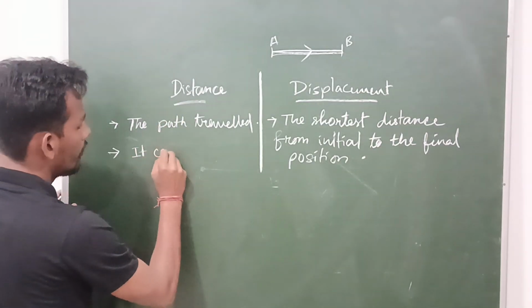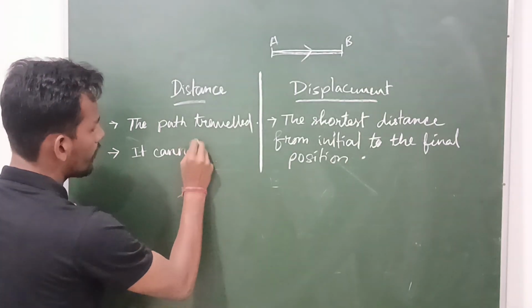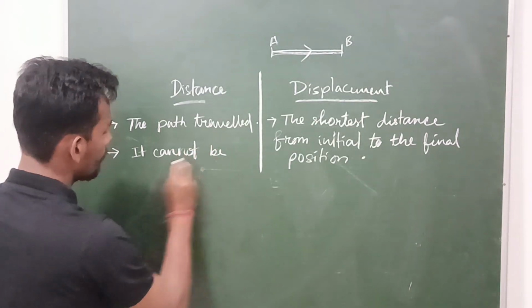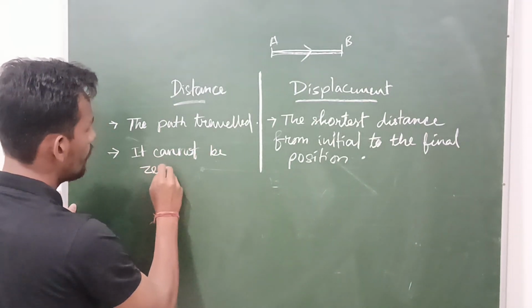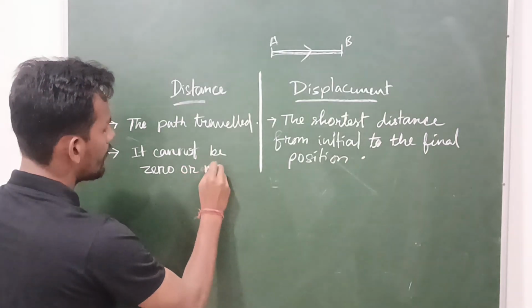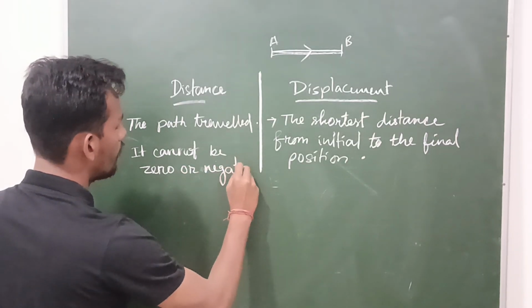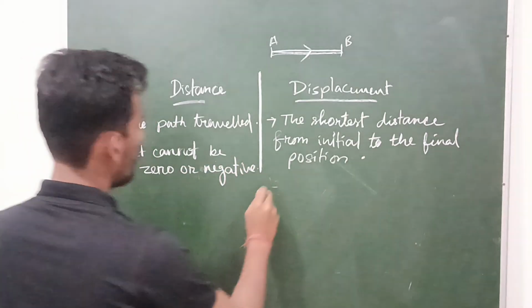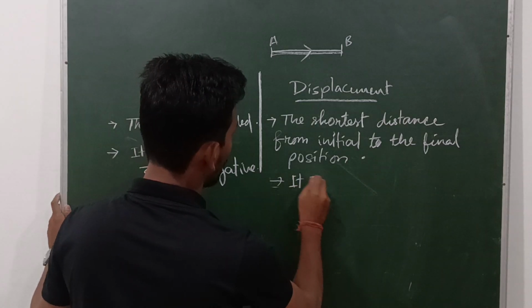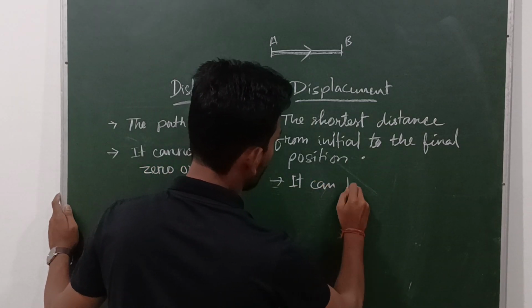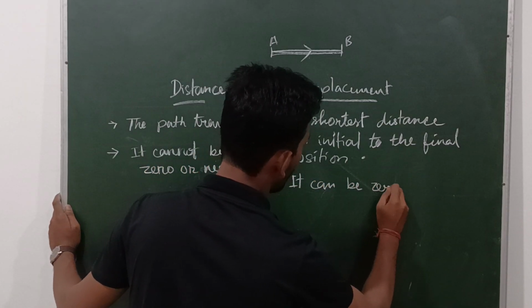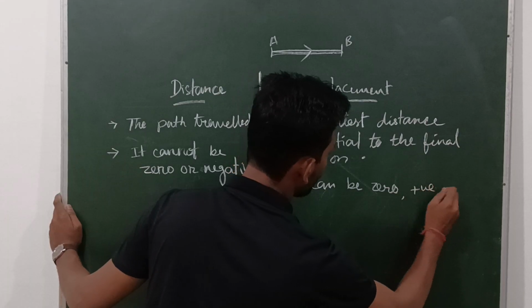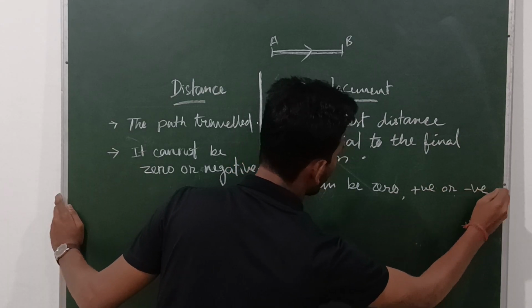Next point, distance cannot be 0 or negative. But displacement can be 0, positive or negative.